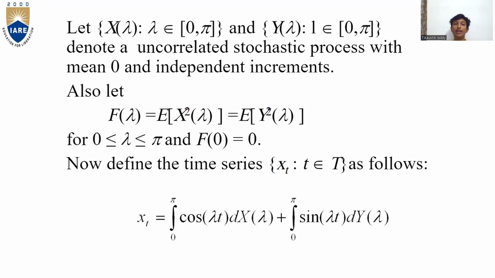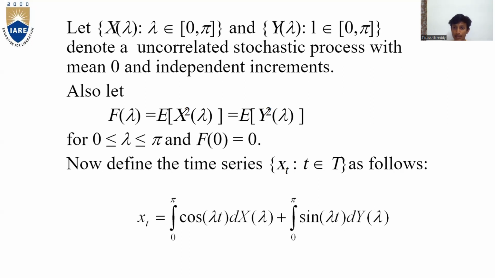Next, let X of lambda, where lambda ranges from 0 to pi, and Y of lambda, with range 0 to pi, denote an uncorrelated stochastic process with mean 0 and independent increments. Also let F of lambda is equal to E of X square lambda is equal to E of Y square lambda, for 0 less than lambda less than or equal to pi, and F of 0 is equal to 0.